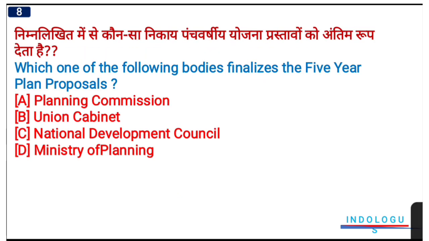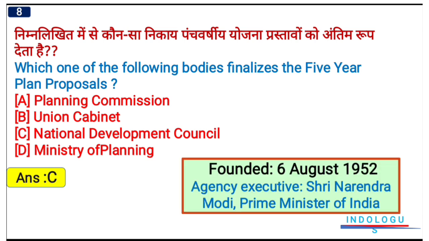Next question. Which of the following bodies finalizes the 5-year plan proposals? Right answer will be option number C. National Development Council was responsible for finalizing the 5-year plan proposals. So option number C will be the right answer. It was founded on 6 August 1952. The executive head is Mr. Narendra Modi, the Prime Minister of our country.